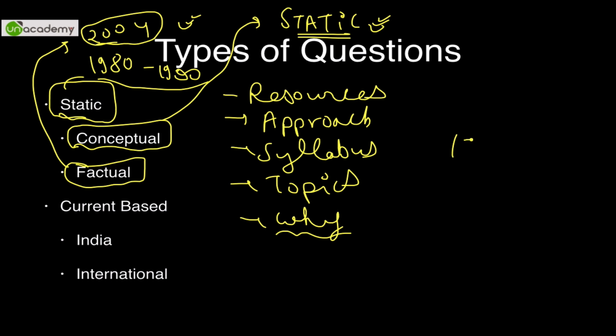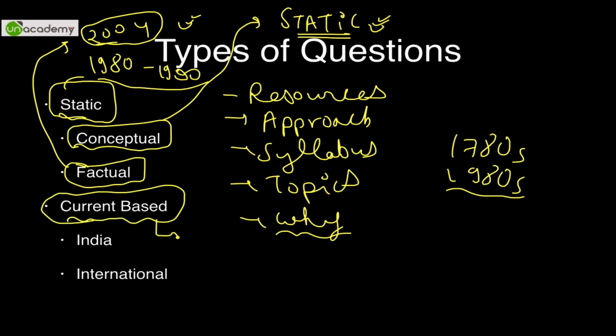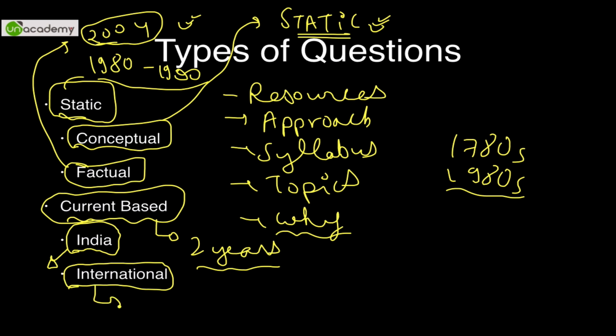Obviously in the 1780s economics was much different than in the 1980s, but static means at least this remains stable for a decade or so. Now current based questions change almost every year, or at max they stay relevant for 2 years maximum. After that they lose their relevance and UPSC will not ask such questions. They can be either India based, for example India focused questions, what are the new economic schemes, Bank Sathi and whatnot, or international based, for example the World Economic Forum had some meeting or some report has come out or some HDI index has come out. So all these are international current based questions.